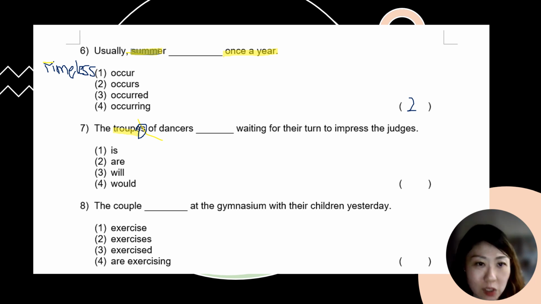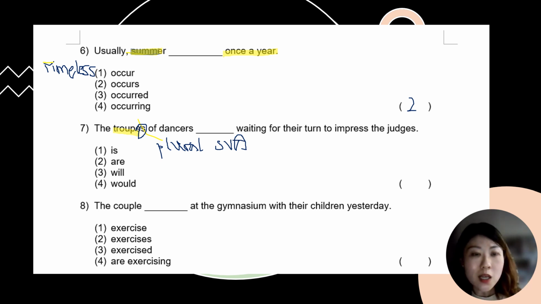So hence the answer over here must be in plural. So do use your blue pen to write plural SBA if you can. Like what I said, it is quite impossible for me to write plural SBA very neatly, but I'm trying my very best using my mouse to write. There you go. All right, so the troops of dancers blank waiting for their turn to impress the judges. So it will be are waiting for their turn to impress the judges.